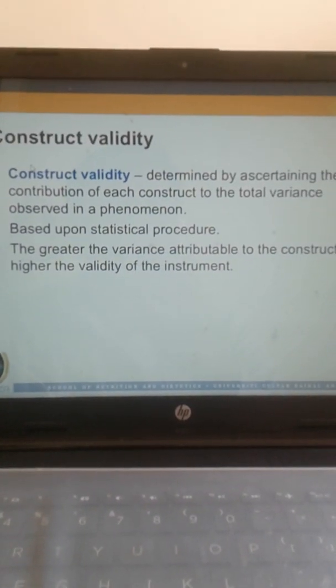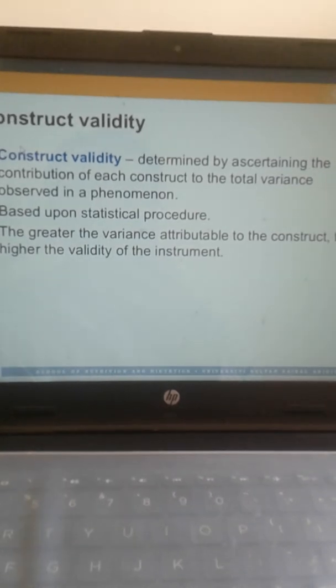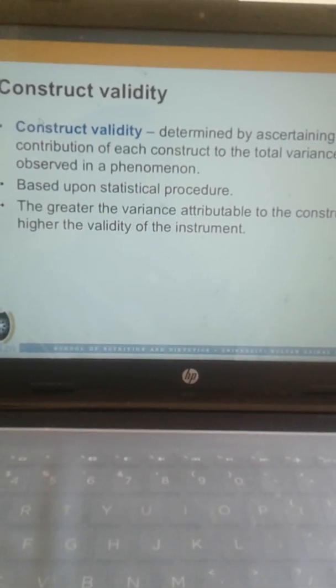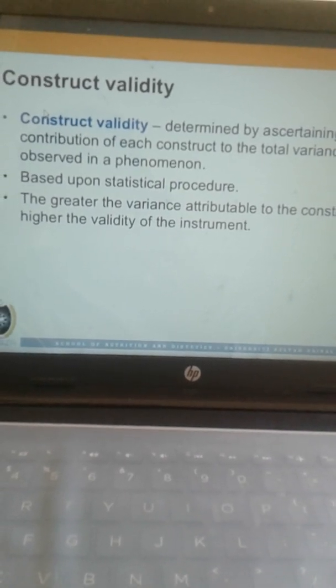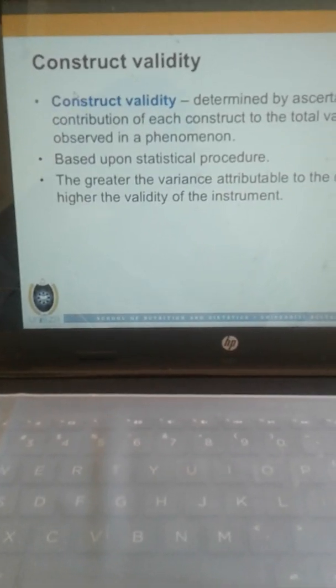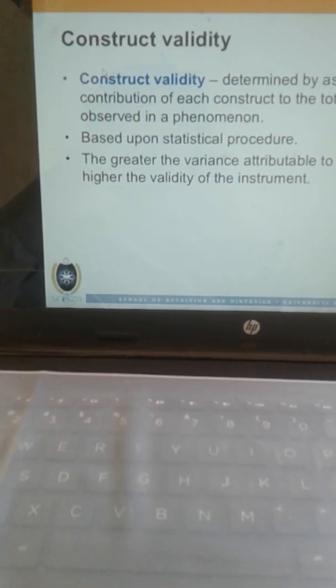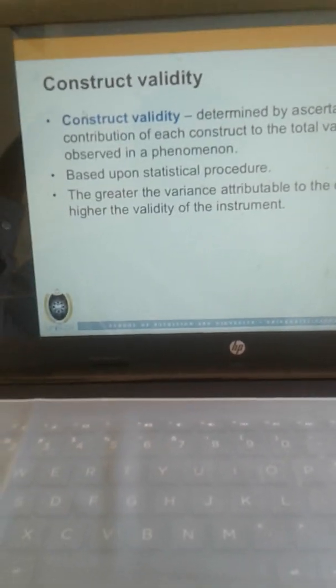One more type of validity is the construct validity. Now in construct validity, what happens is we are trying to see if we have included those variables which have a major impact on the research. Now how can we identify whether we have actually included such variables or not? How to ascertain that?